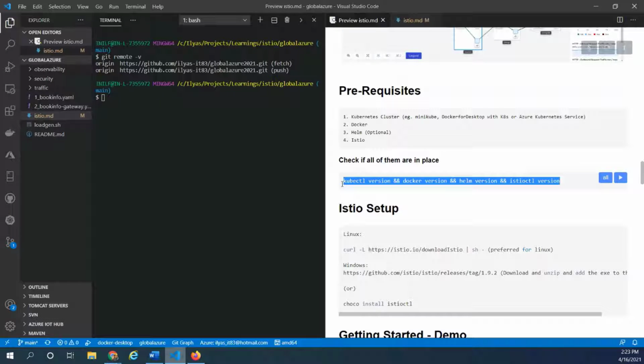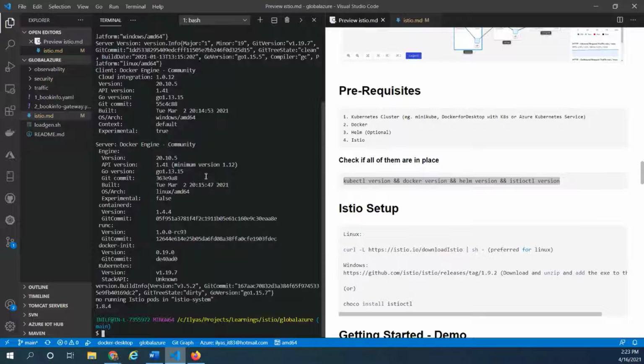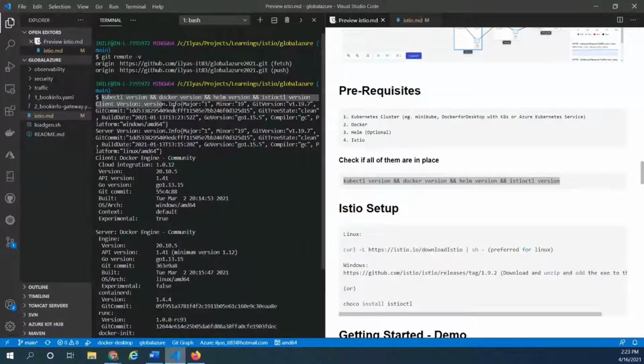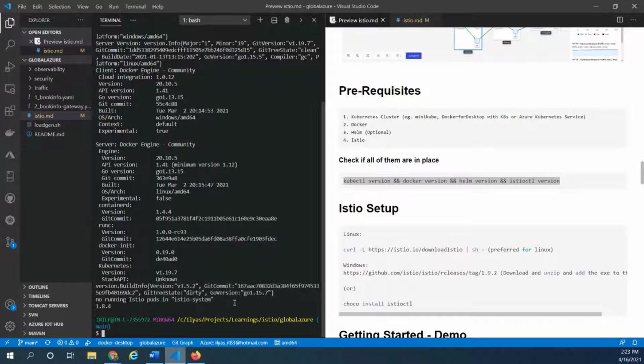So in order to simplify, I have already installed everything on my machine, and what I'm going to do is simply run this command to make sure that I have everything. kubectl is throwing the version back, and I also have Docker here, and Helm is also present, and finally I have istioctl as well. All right, and now let's quickly look at my Docker settings.